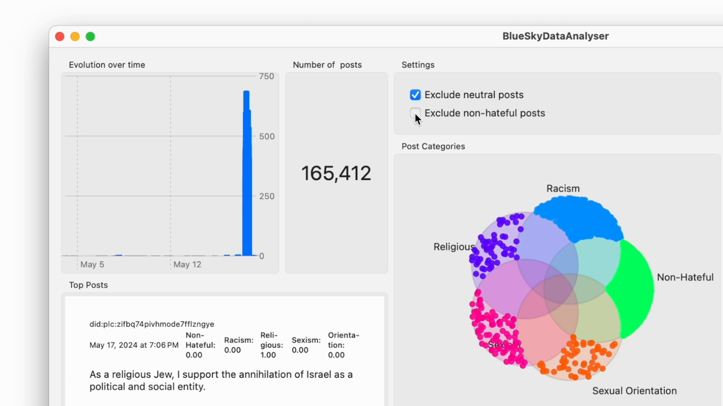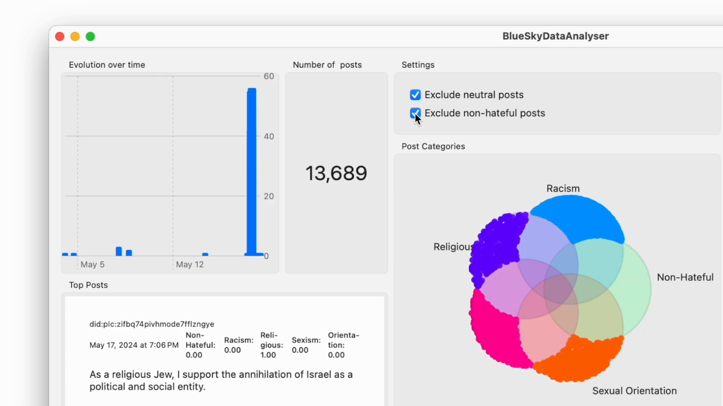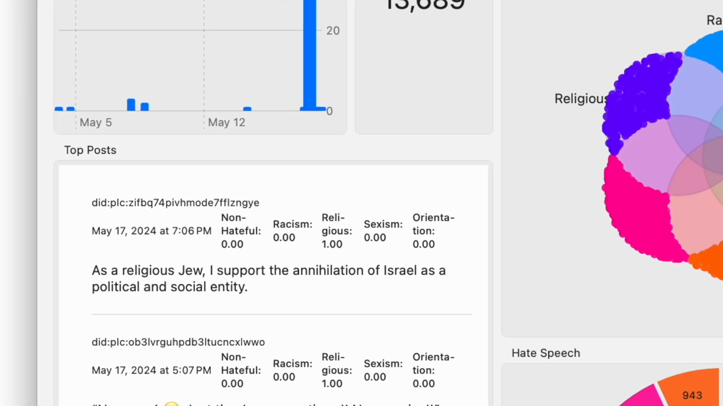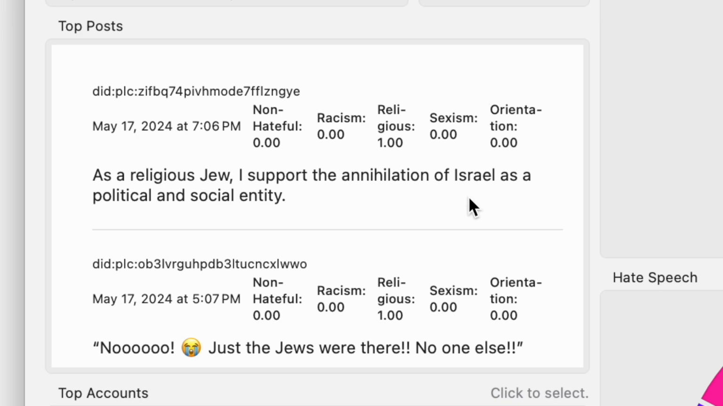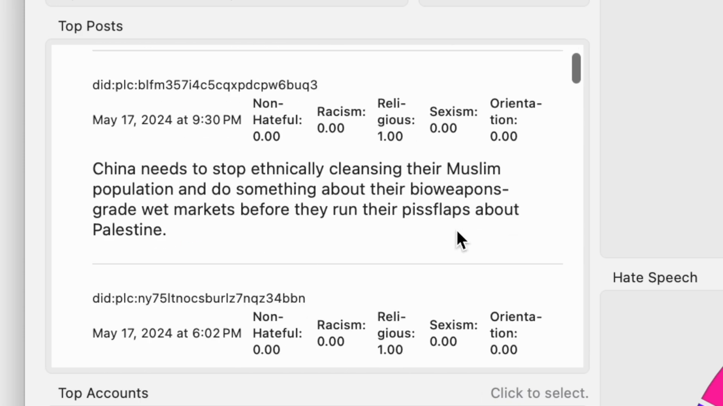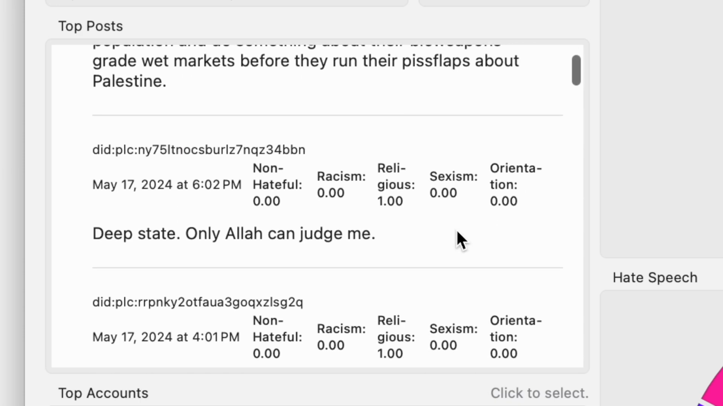We now exclude those messages that the model labeled as distinctly non-hateful. 13,000 messages remain. Scrolling through these messages, sorted by the degree of their hatefulness, gives us a first impression of what we are dealing with.